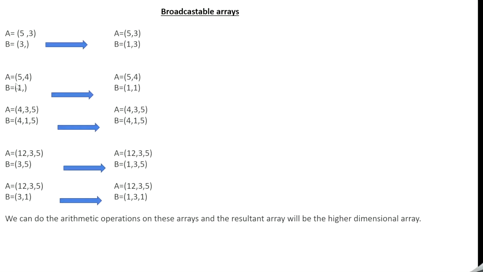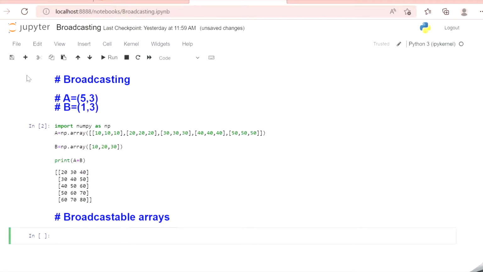Now let's move on to 5, 4 and then 1. So 5, 4, let me write it over here. A equal to 5, 4 and B equal to 1, 1 comma.